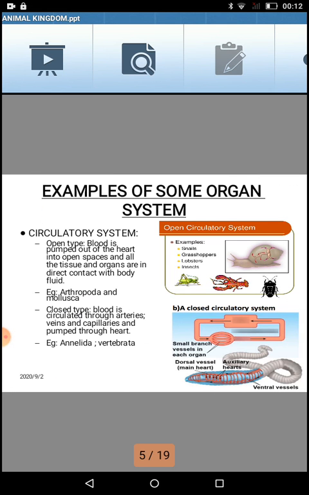But when we talk about a closed circulatory system, it means the blood comes from the heart, goes to the arteries, then to the capillaries, and again comes back from the vein to the heart. So the whole system is an enclosed system. It is a system of vessels, a system of pipes. Blood is not filled up everywhere. It is running in tubes. Such a system is called a closed circulatory system.